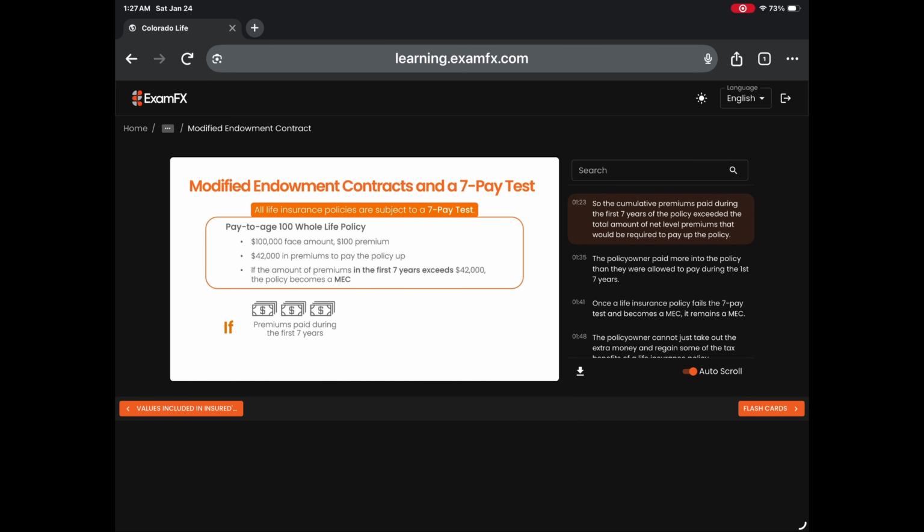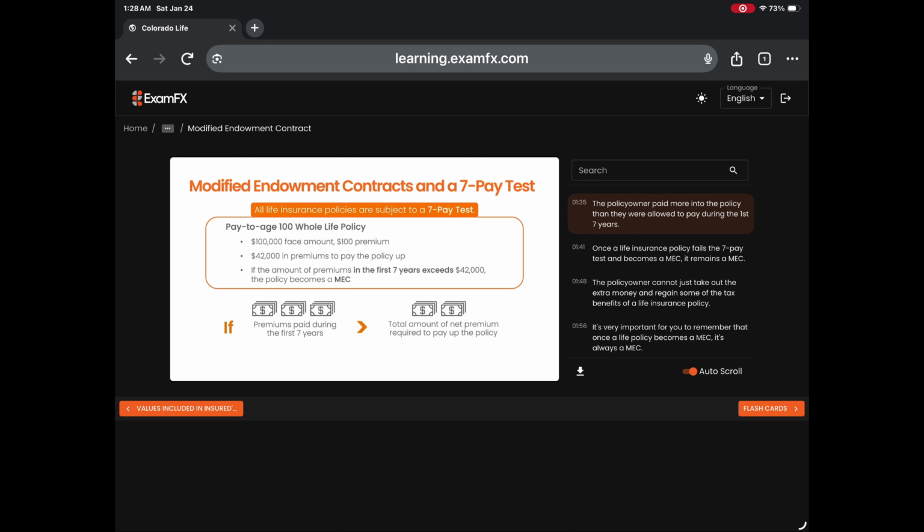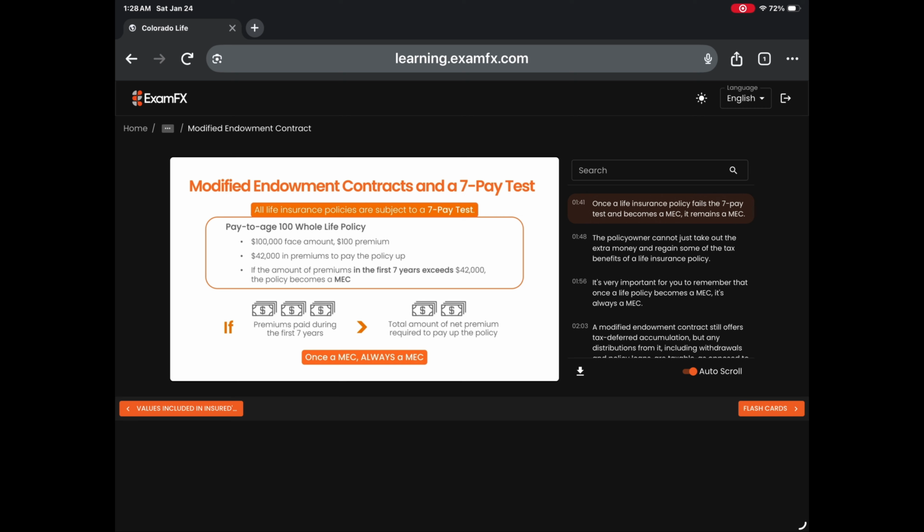So the cumulative premiums paid during the first 7 years of the policy exceeded the total amount of net level premiums that would be required to pay up the policy. The policy owner paid more into the policy than they were allowed to pay during the first 7 years. Once a life insurance policy fails the 7-pay test and becomes a MEC, it remains a MEC.